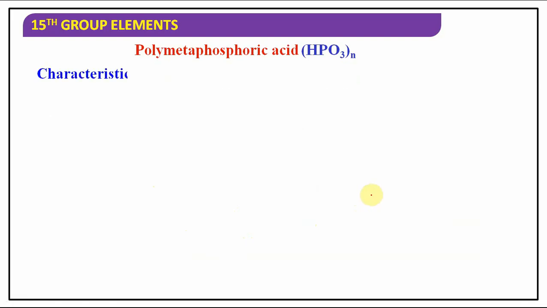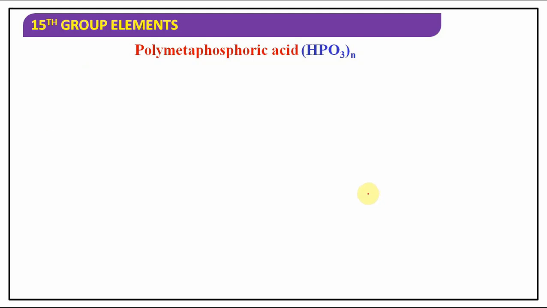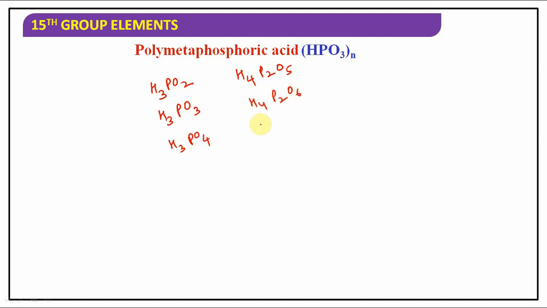All these are the properties you can say, and these points we have already done. So these are the oxo acids of phosphorus we have. How can you remember them simply? First, the H3 series: H3PO2, increasing the number of oxygens, H3PO3, H3PO4. Similarly, H4P2O5, H4P2O6, H4P2O7. And simply we have HPO3.